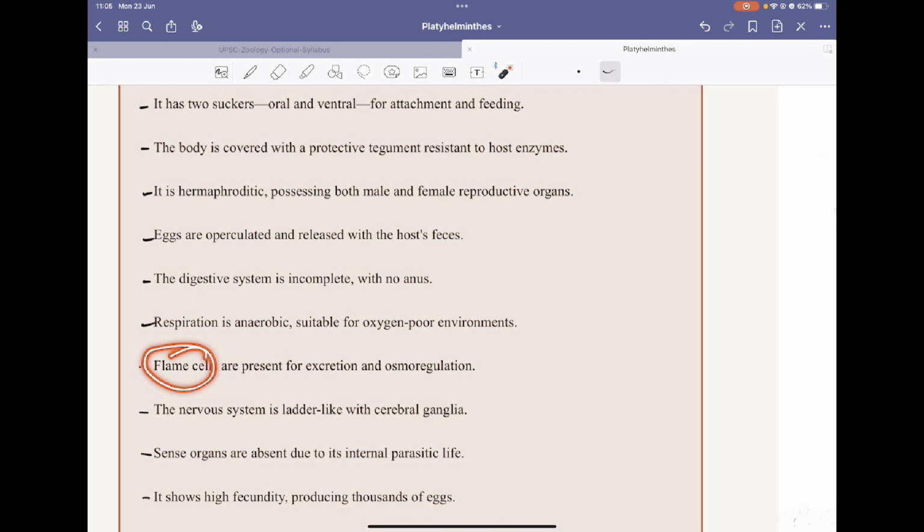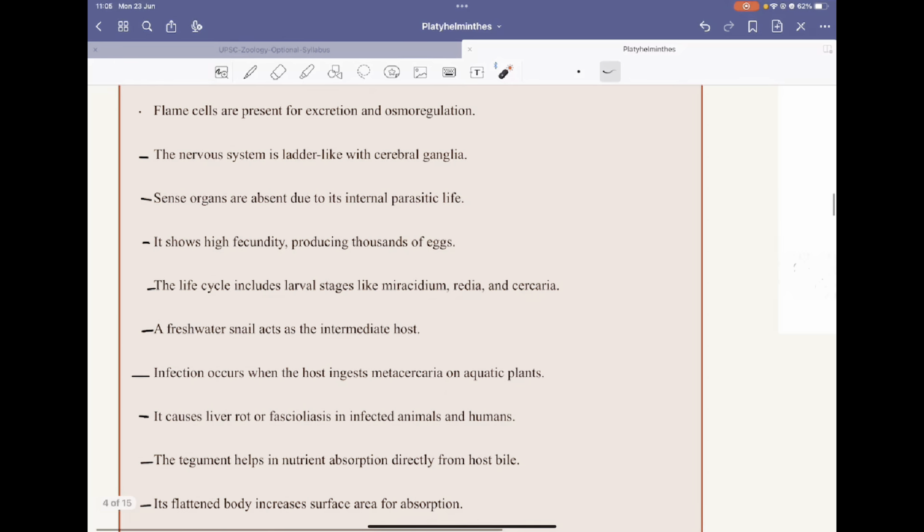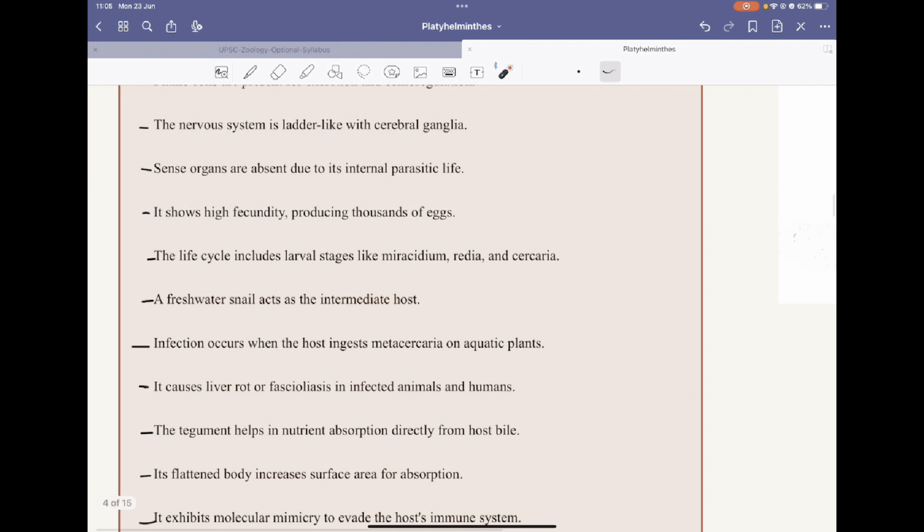There are flame cells for excretion and osmoregulation. The nervous system, as we saw earlier, is ladder-like. There are no sense organs because it's an internal parasite. It shows high fecundity, meaning it is capable of producing thousands of eggs.